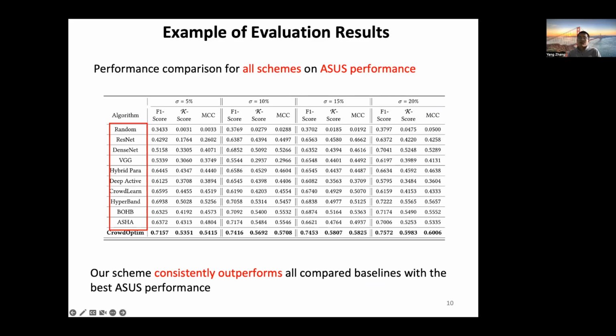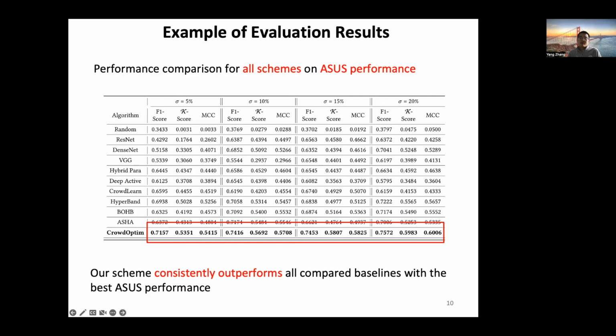For example, Hyperband is a representative hyperparameter optimization approach that utilizes a non-stochastic infinite-armed bandit-based mechanism to ensure an effective neural network optimization process. Finally, we observe that our scheme consistently outperforms all compared baselines with the best ASUS performance.